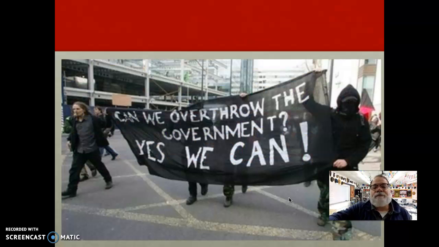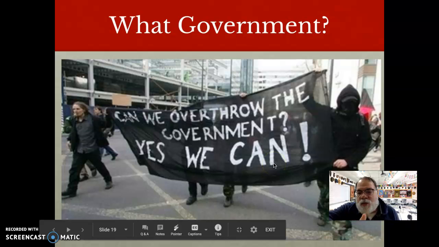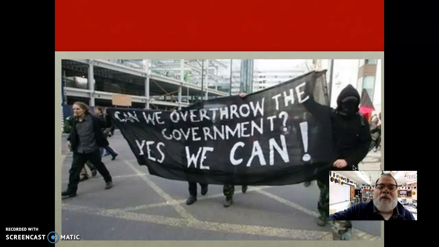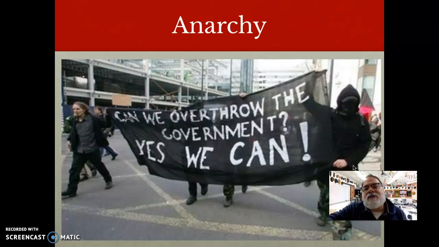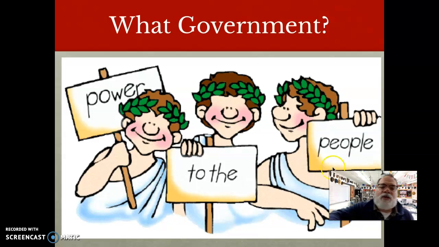That's right. Here we see an image of people who want to overthrow the government. Their sign says, "Can we overthrow the government? Yes, we can." And you see this gentleman is wearing a mask. It's not because of coronavirus. It's because he's hiding his identity. They want chaos. They want no government. What are they? They are anarchists. This represents anarchy.